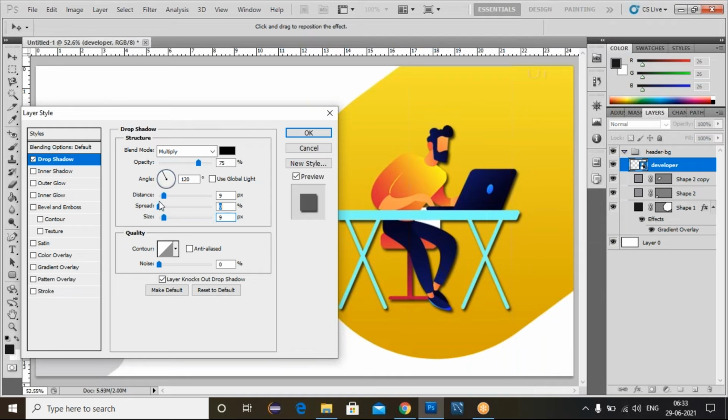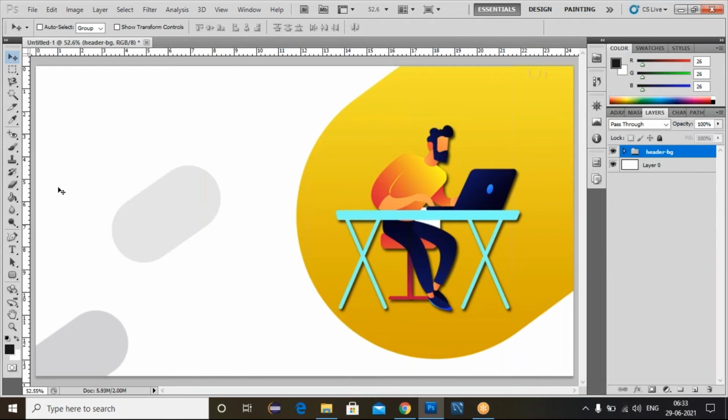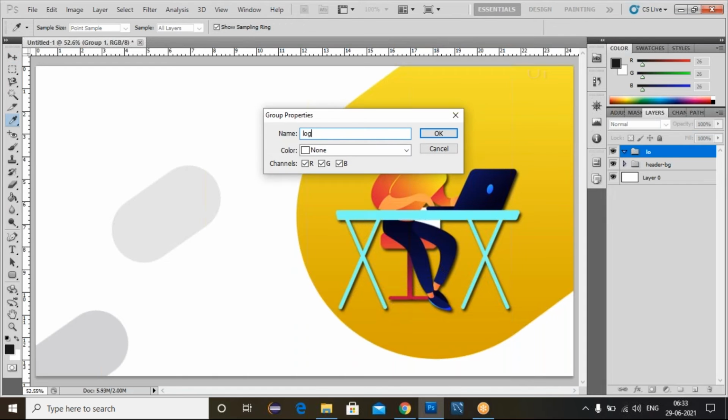Increase the distance, a little bit of size, and the spread you can give 10%. We can adjust this based upon requirement and click on this. Now look at this. We placed the image and we can apply some shadow effect. Now the header piece is completed.